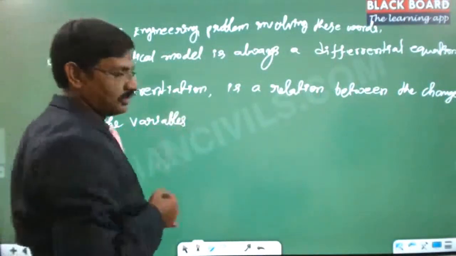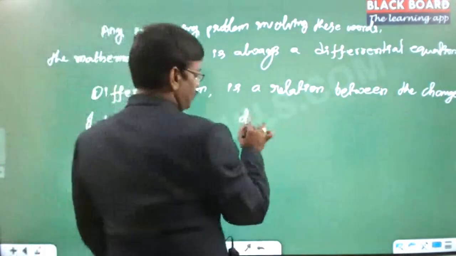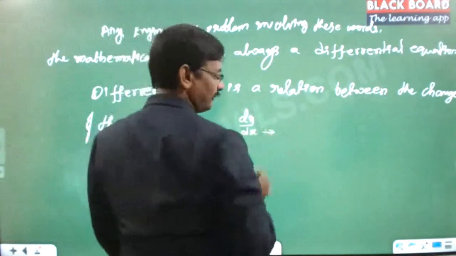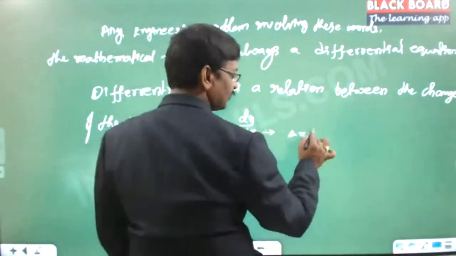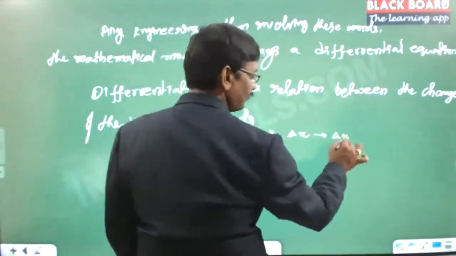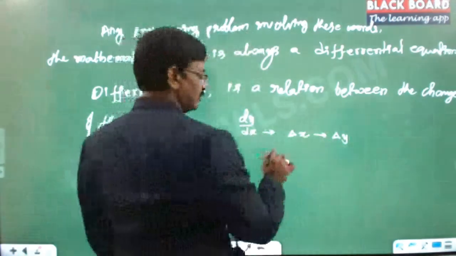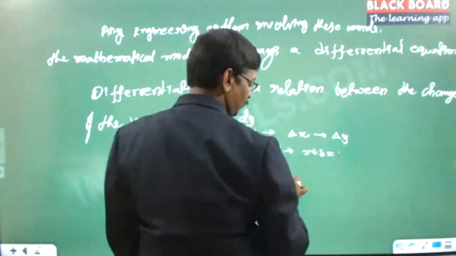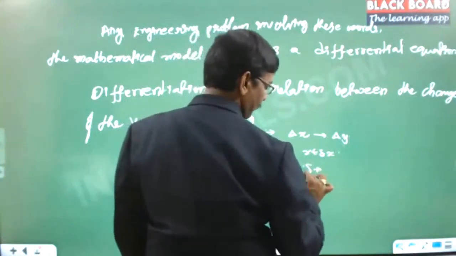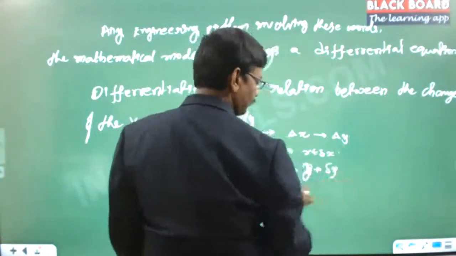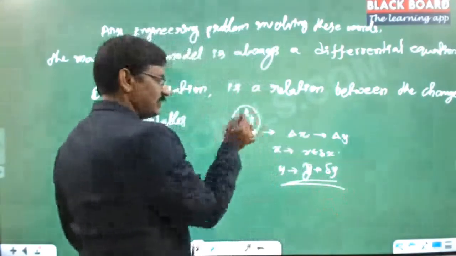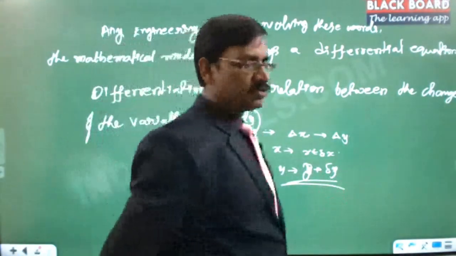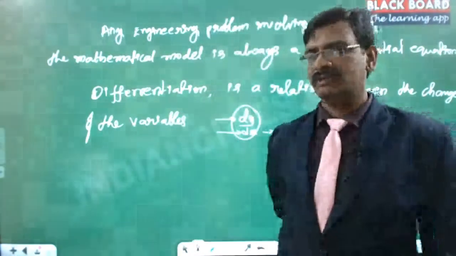Suppose I say dy by dx, meaning for a change in x, for delta x, the corresponding change is delta y. So x changes to x plus delta x, then obviously y becomes y plus delta y. That means in dy by dx, for how much change in x, how much is the change in the value of y. That relation we call differentiation.